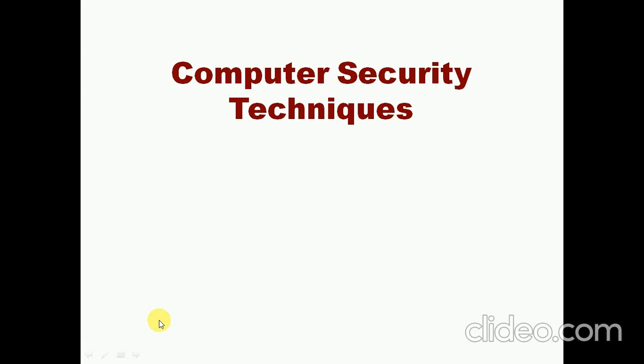That is a most interesting presentation, an interesting topic in computer security techniques, and also the most research-oriented topic. More research is going on in this area to improve security.